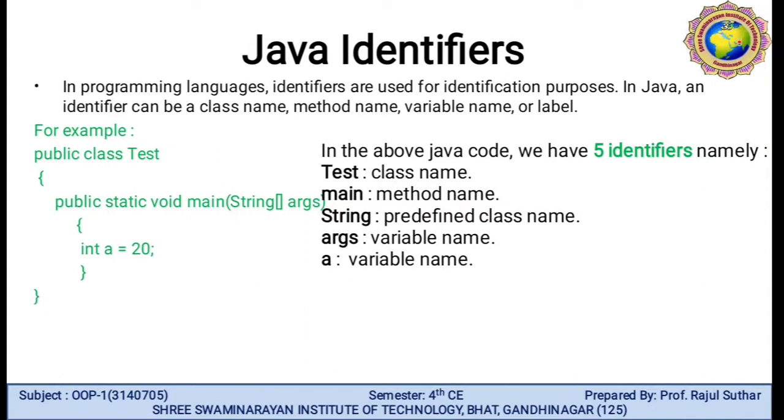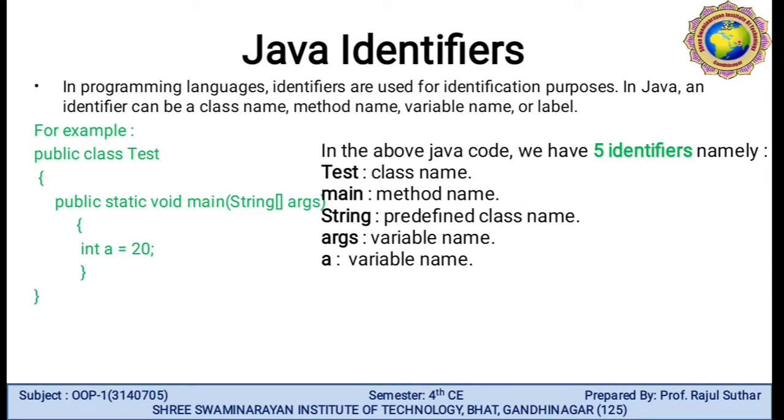What do you mean by identifier? Identifiers are the names given to different user defined things like variable, constants, function, classes, object, structure and union. While making these identifiers, we need to follow some rules. Which are the rules? The identifier can consist of alphabets, digits and special symbols. Underscore and dollar we can use as special symbols.